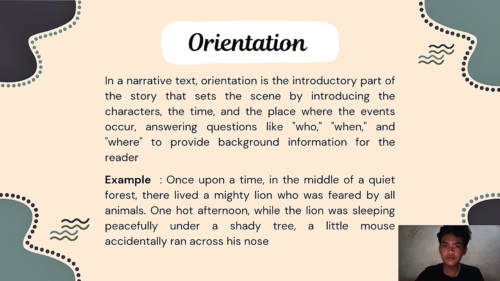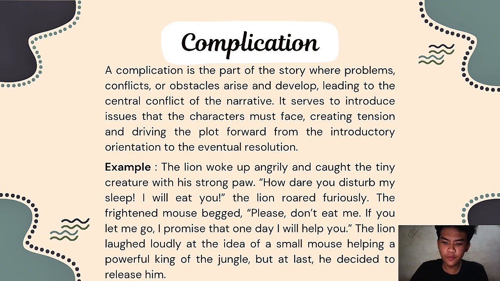One hot afternoon, while the lion was sleeping peacefully under a shady tree, a little mouse accidentally ran across his nose. And next is complication. Complication is the part of the story where problems, conflicts, or obstacles arise and develop, leading to the central conflict of the narrative. It serves to introduce issues that the character must face, creating tension and driving the plot forward from the orientation to the eventual resolution.